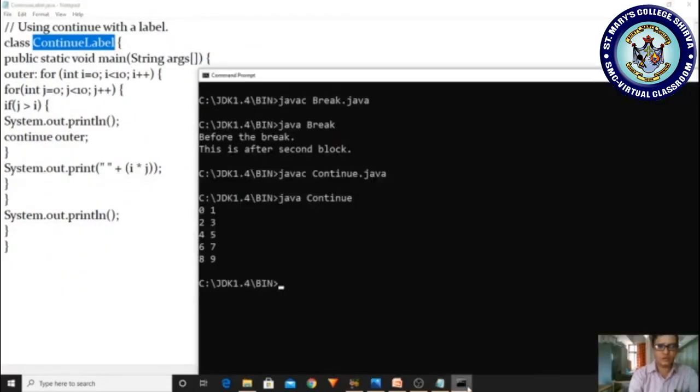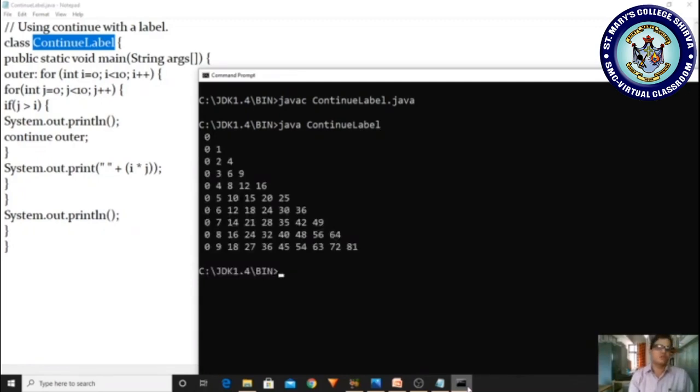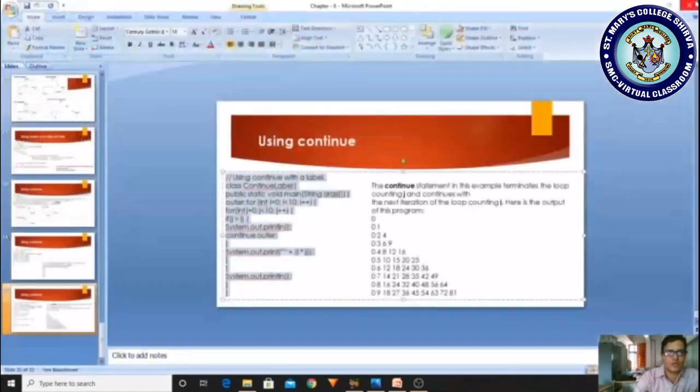Come to the editor and clear the screen, javac continue label.java. No error, running, continue label. That's it. So this is the way you can run, compile, and edit all your programs. I have shown whatever programs I have placed in your program.